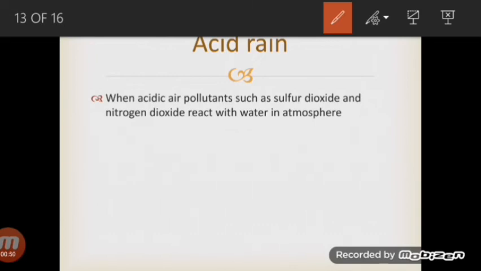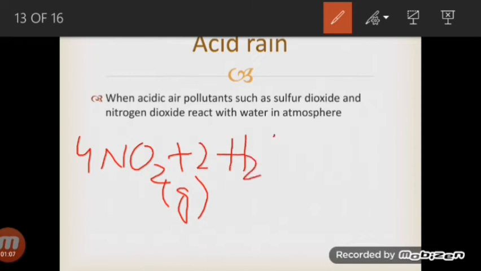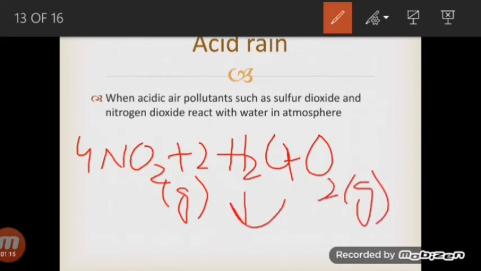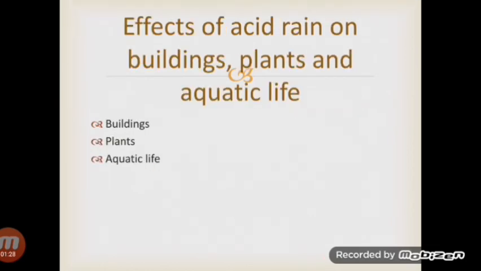Next is oxides of nitrogen. They also cause acid rain. In the presence of oxygen and water, nitrogen dioxide is converted into nitric acid. Nitrogen dioxide in the gaseous state will react with water molecules, and after that it gets oxidized, and as a result nitric acid is produced. So this is how acid rain is caused due to the formation of sulfuric acid and nitric acid.